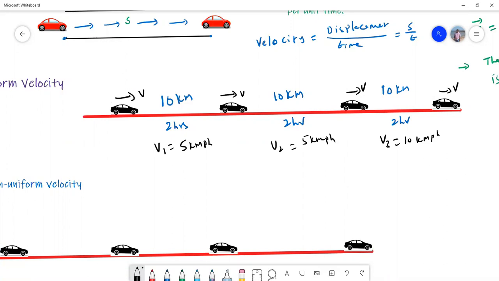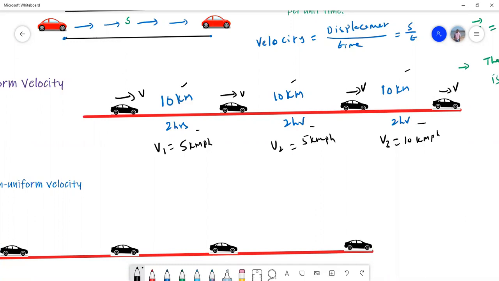So what is meant by uniform velocity? A body is said to be moving with uniform velocity if it covers equal displacements in equal intervals of time.